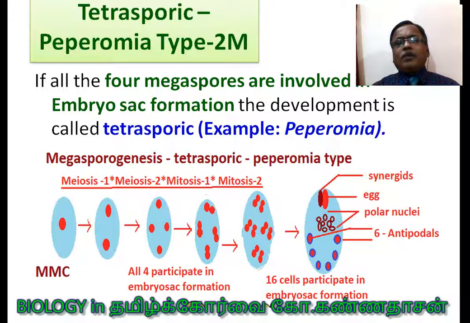Likewise, there are a variety of types. So the Peperomia type I am presenting, in which one egg cell, one synergid and 6 antipodals are formed. You see 6 antipodals, and the rest of them become polar nuclei staying at the center, in which, depending upon the species, 2 may join together and form a diploid secondary nucleus, or 3 may join together and form a triploid. Likewise, variations exist. So 16 cells participate in embryo sac formation, students.